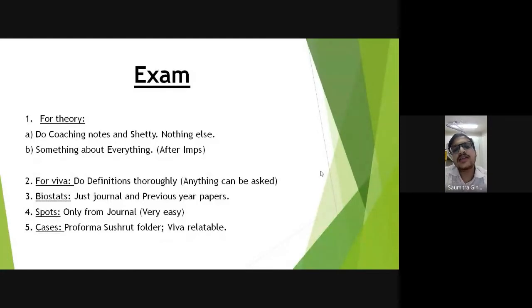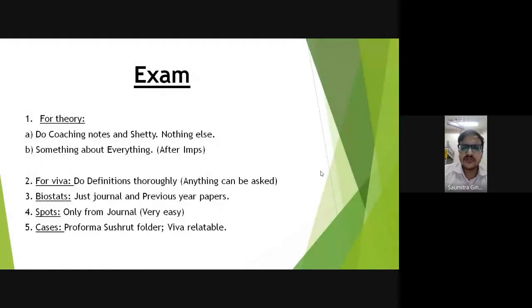And another Viva is for your case. So for that proforma, you can see from the Sushrut folder. They have a variety of cases. Like they have a case on maternal health. They can give you a case of anemia. They can give you a case of gestational diabetes, gestational hypertension. They can give you a case of alcoholism. They can give you a case of TB meningitis. So they have a variety of cases. I think there are total 6 or 7 proformas of cases.